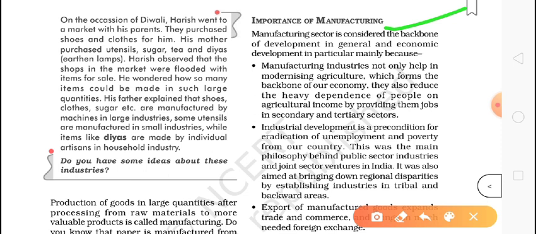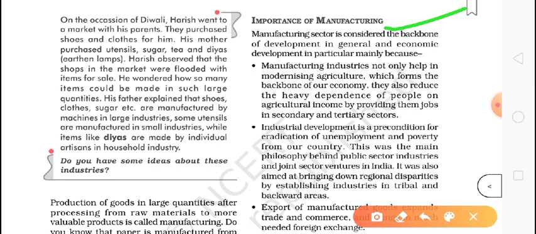What is the importance? I already told you. If a country is self-reliant in manufacturing, it means it produces everything for themselves, and otherwise they provide the manufactured things, ready products, to other countries also. So simply, they do not have to buy things from outside the country, and they can sell their own product. So that country's economy will be very strong.